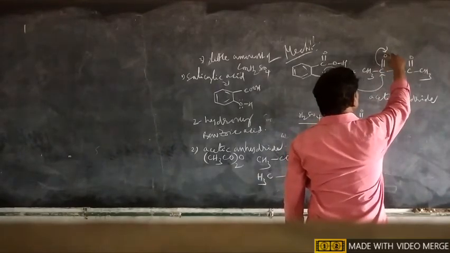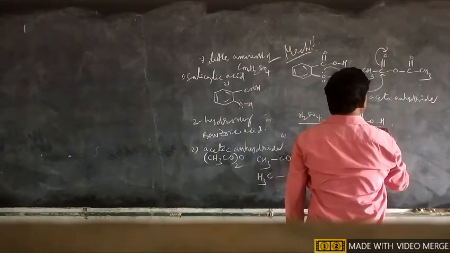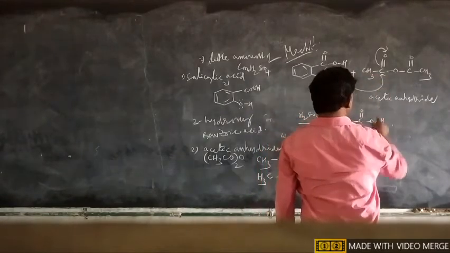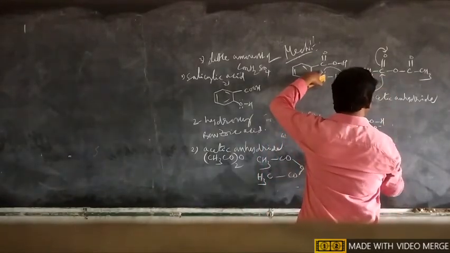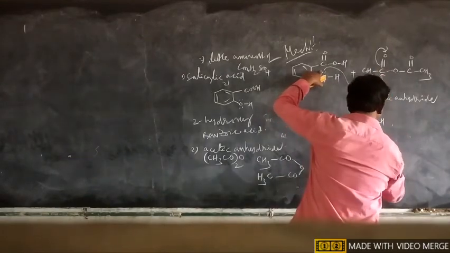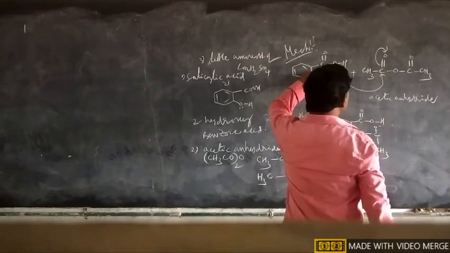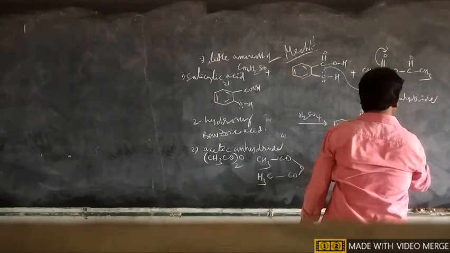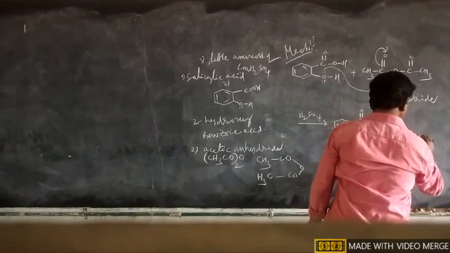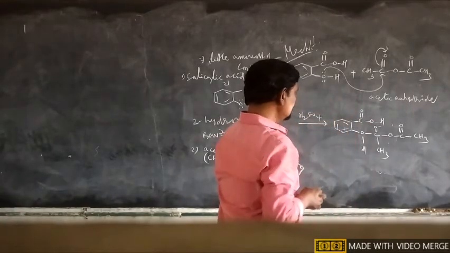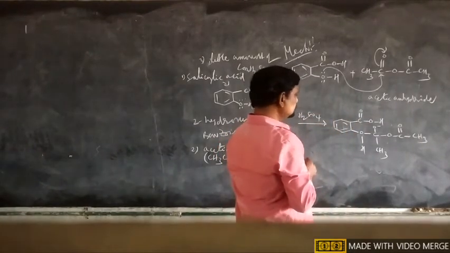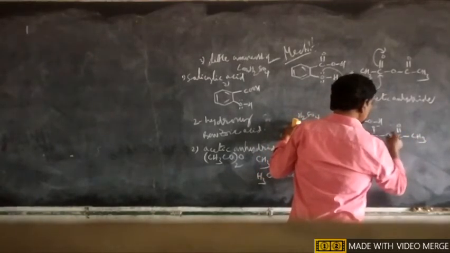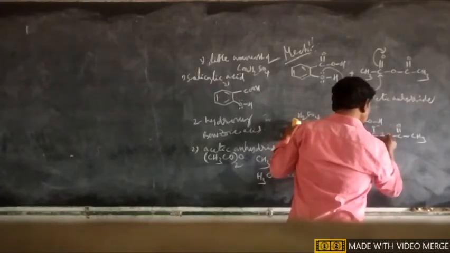The bond is polarized here, so the partially positive charge is linked to the lone pair of electrons connected to this carbon. Here also is the methyl group, CH3, and the remaining portion O, C double bond O and CH3. So it is an intermediate product, and here CH3COO, so the bond breaks.